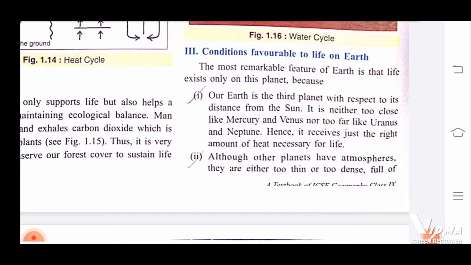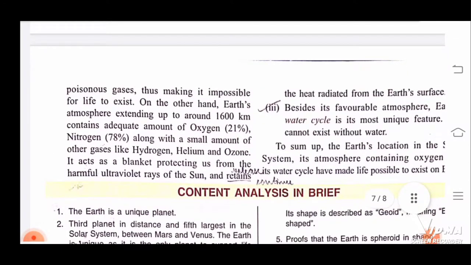Now the second point: although other planets have atmosphere, they are either too thin or too dense, full of poisonous gases, thus making it impossible for life to exist. The atmosphere of the Earth is very right, very perfect for us, for having life on Earth.